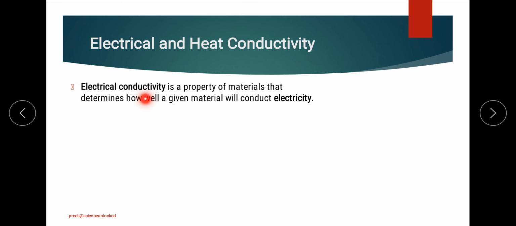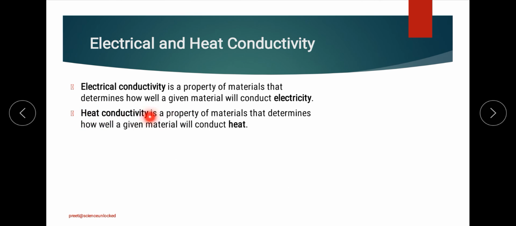The very first thing is electrical conductivity. It is the property of different materials whereby they conduct electricity through them or not. Anything which provides the ability to conduct electricity through it will be considered an electrical conductor. On the other hand, heat conductivity is the property of a material that determines whether the material will conduct heat through it or not. So anything that is conducting heat will be considered a heat conductor.